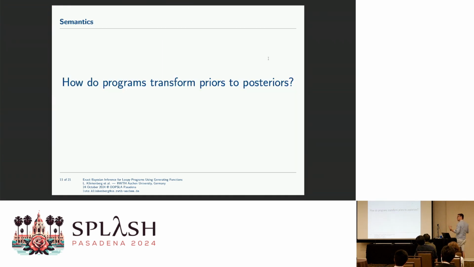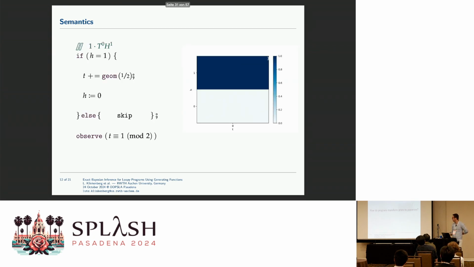Okay, how do we now transform these priors to posteriors? Let's do this first by means of an example. On the left-hand side, you see a program. And what I use is annotation-style reasoning, with which I transform the initial distribution up to a final distribution.